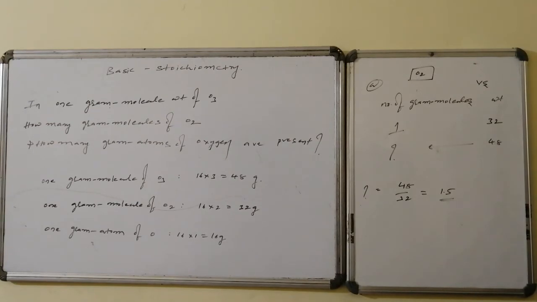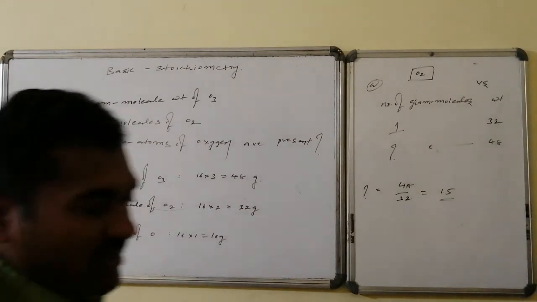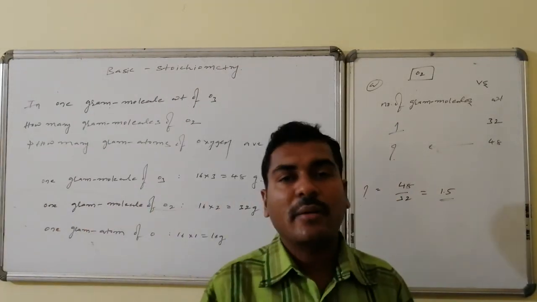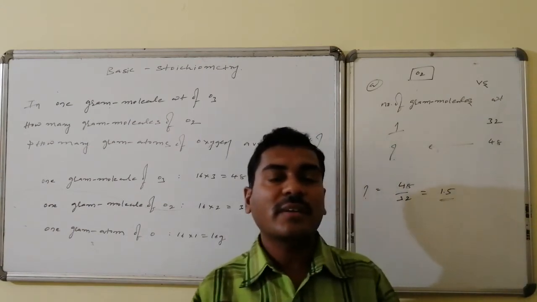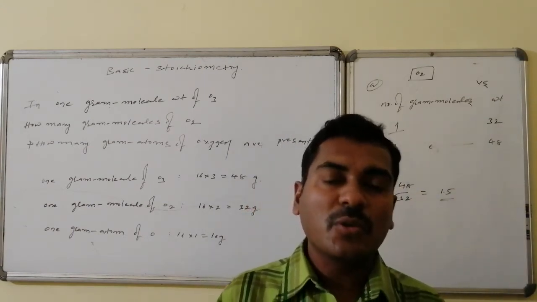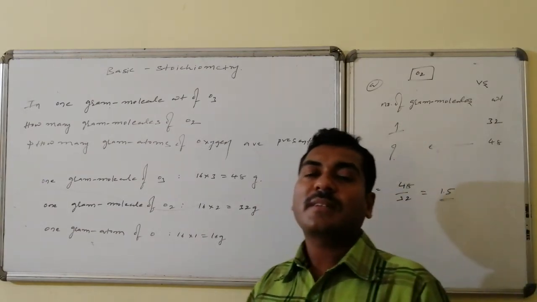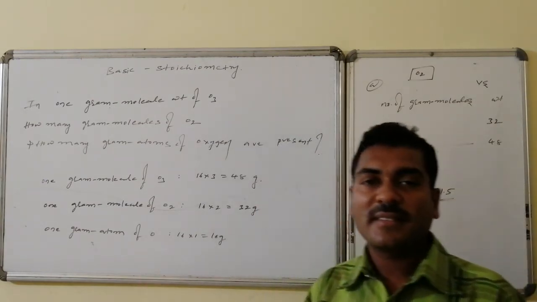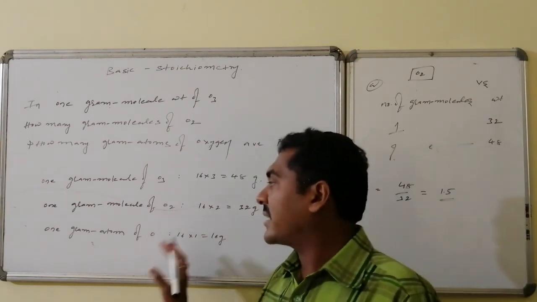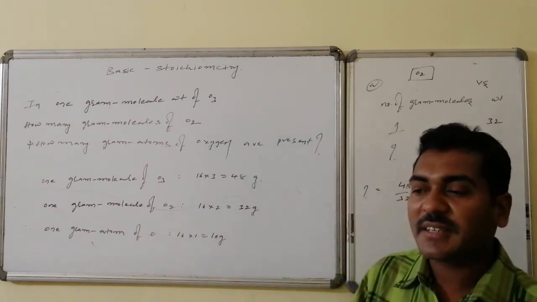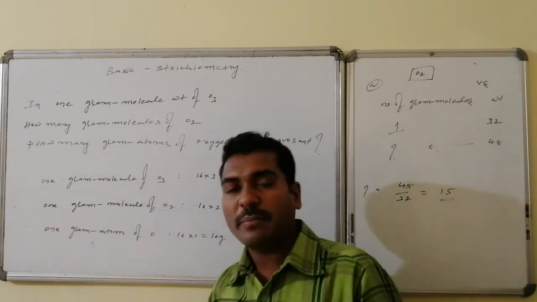Question 1: first, we are calculating the number of gram molecules present in 1 gram molecule of ozone. Ozone's gram molecular weight is 48, the oxygen molecule's gram molecular weight is 32, and the oxygen atom's gram atomic weight is 16. This is question A, this is question B.